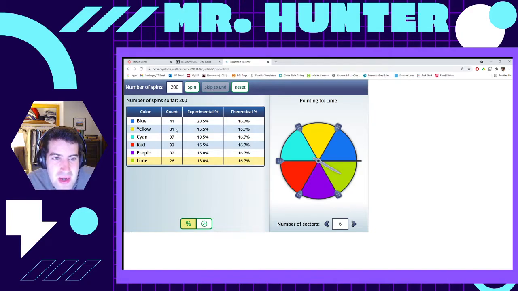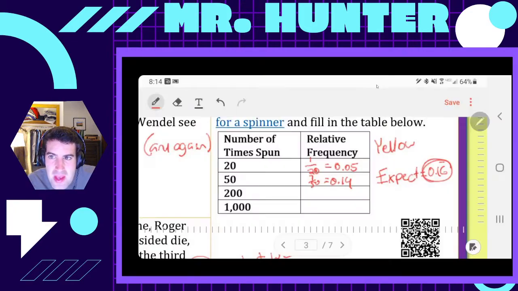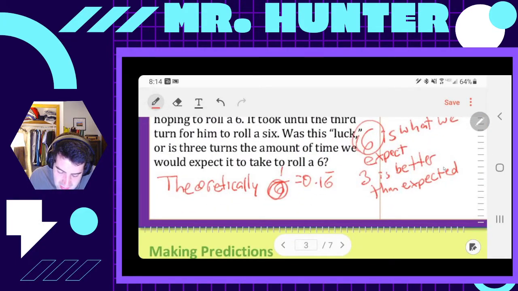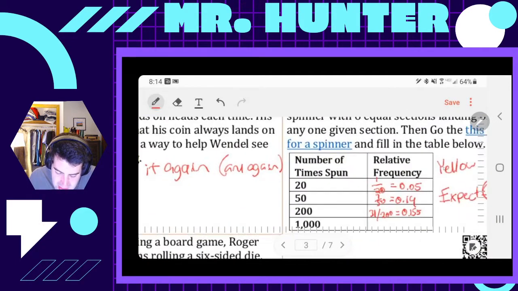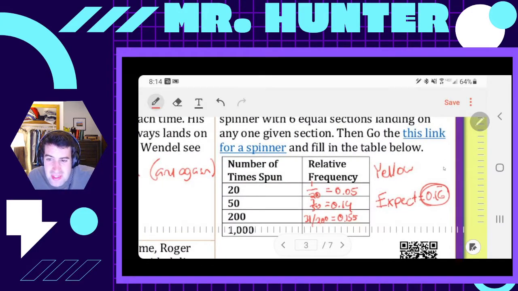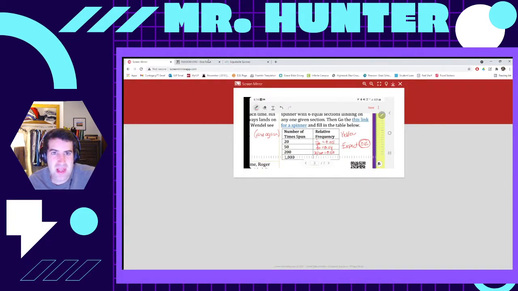Okay, and yellow now was 31 out of the 200 spins, which is 15.5%. So that's 0.155 probability. You might, again, notice now we're getting closer. It's not that every time we're getting closer, but we would expect it to get closer. Although we might have a fluke and maybe we'll get a ton of yellows this time.